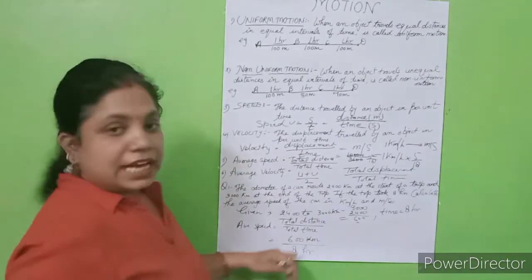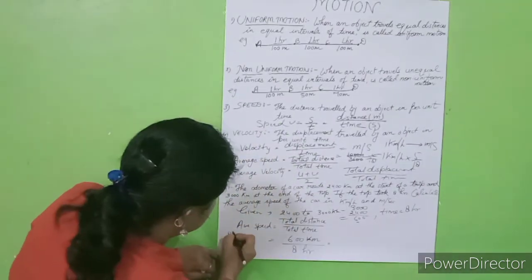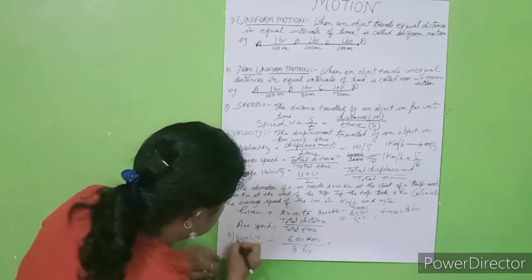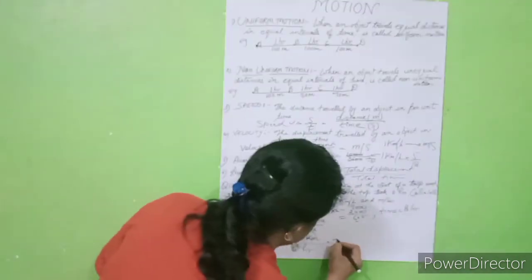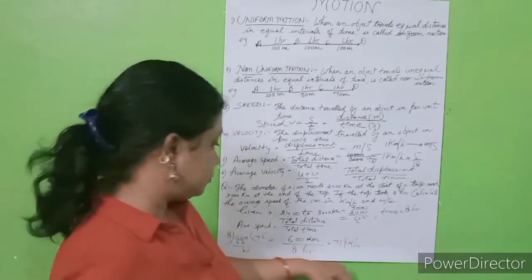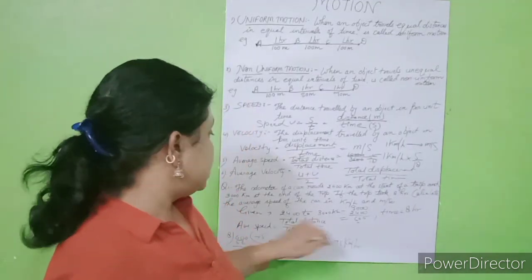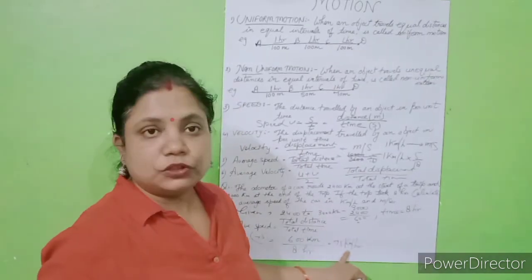Fine. So we have to divide it. What will it become, students? Suppose I am dividing here: 8 7s are 56... 75 kilometer per hour. The answer here, students, is 75 kilometer per hour. So we can say the average speed of the car is 75 kilometer per hour.